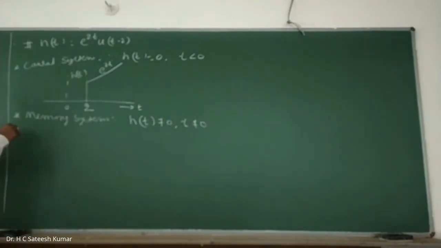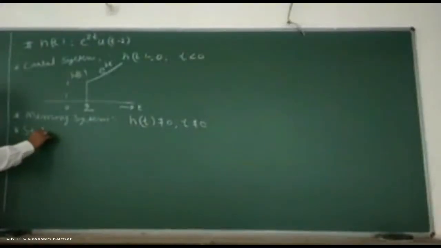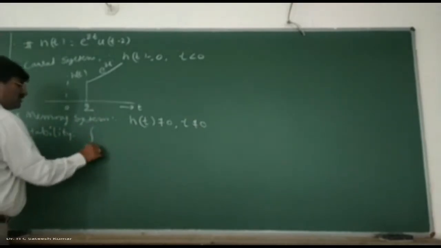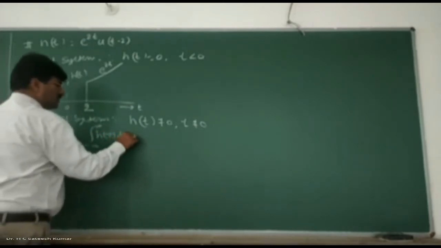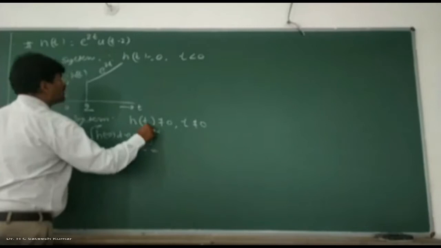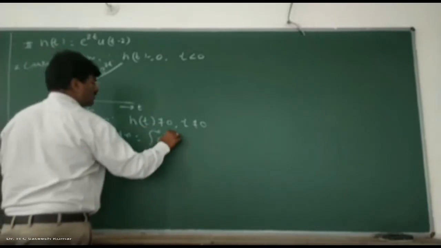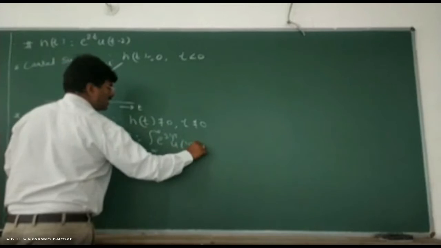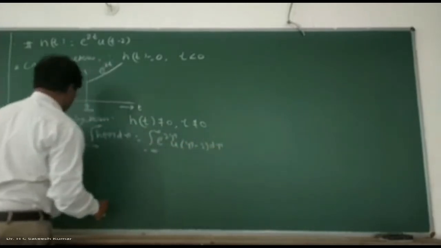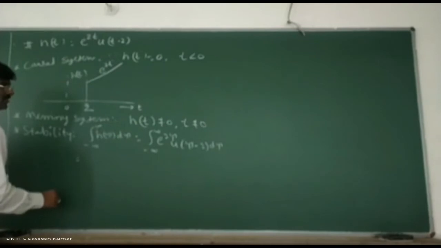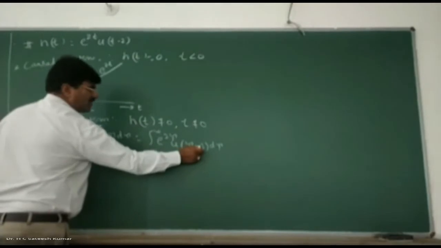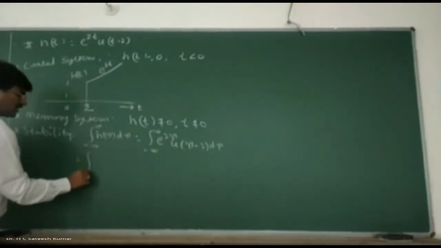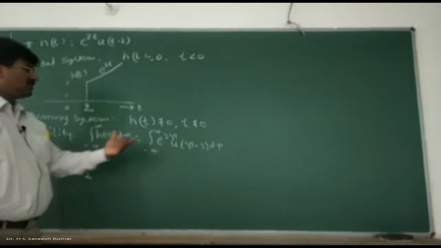Next, third one, stability. Integration from minus infinity to plus infinity of h of tau d tau, which is equal to integration from minus infinity to plus infinity of e to the power of 2 tau into u of tau minus 2 d tau. Even though the integration is from minus infinity to plus infinity, my signal ranges from 2 to infinity. Therefore, we take it as 2 to infinity only, because this signal exists from 2 to infinity.